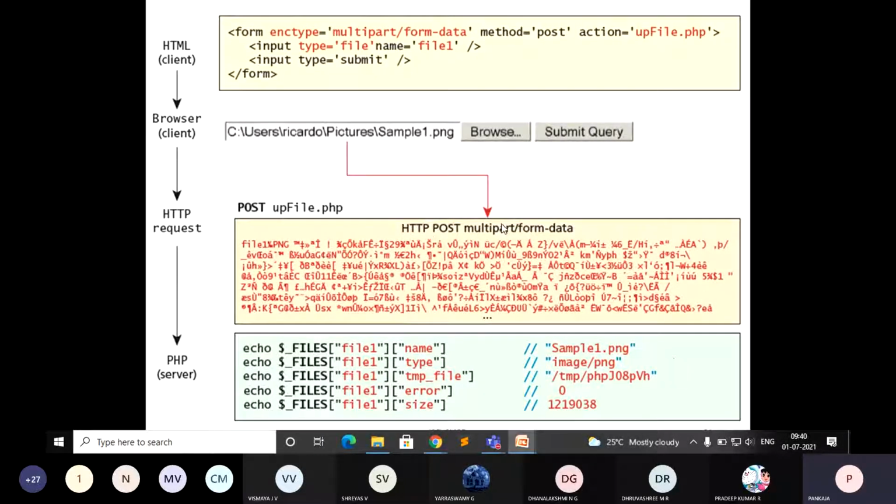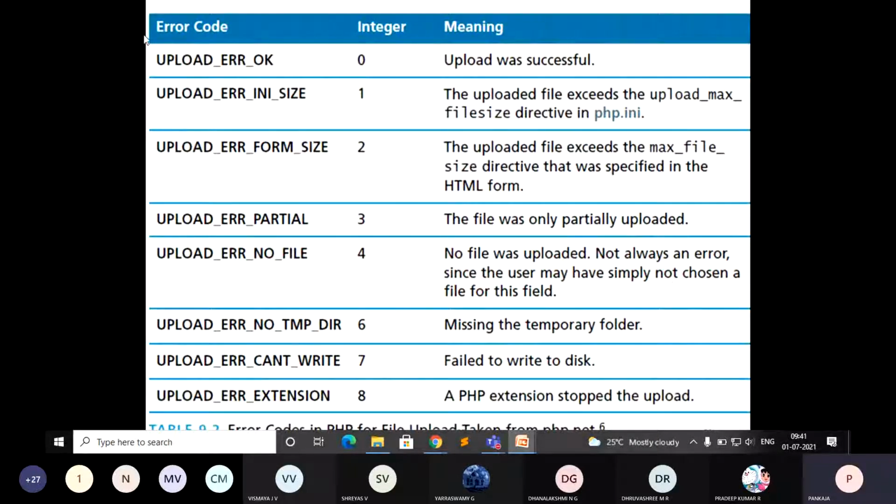This is the complete information. When you upload, if you want to know the information about the file, you can just try to access $_FILES. Even if you just put echo $_FILES, it will automatically display all the different keys associated with the file. So here I am showing them one by one. Here you can observe the error code. We have already seen that if it is 0, it indicates the upload was successful.